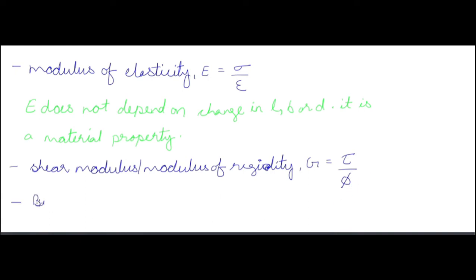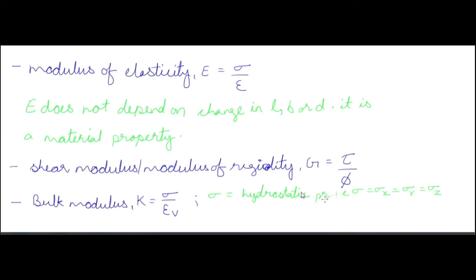Now bulk modulus K. So bulk modulus K is equal to sigma by epsilon V. So sigma is the volumetric stress, or if you are given hydrostatic pressure, not volumetric stress. So sigma is also known as hydrostatic pressure. So in hydrostatic pressure we have sigma x is equal to sigma y is equal to sigma z, because that's the Pascal law. So this is just the Pascal law, means hydrostatic pressure is equal in all the directions.